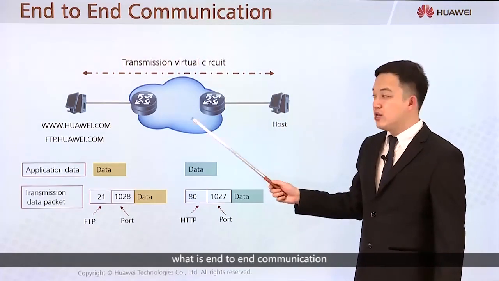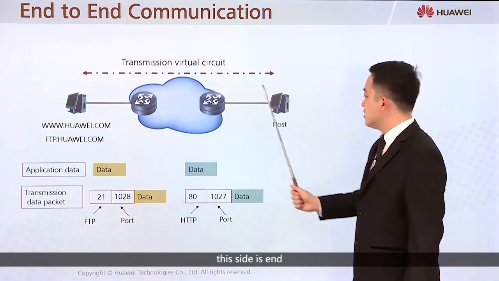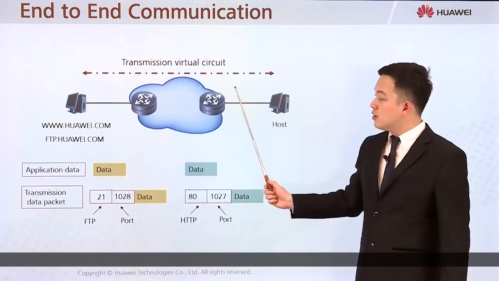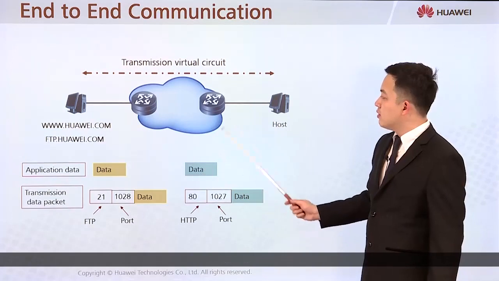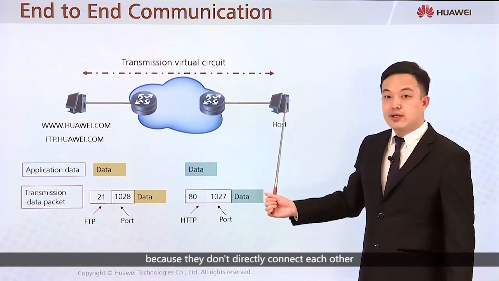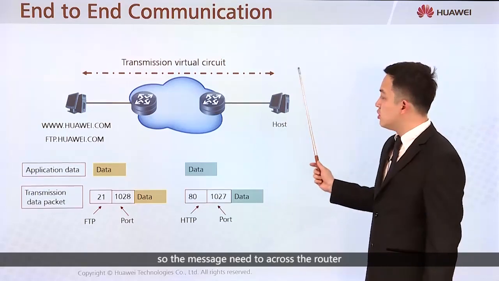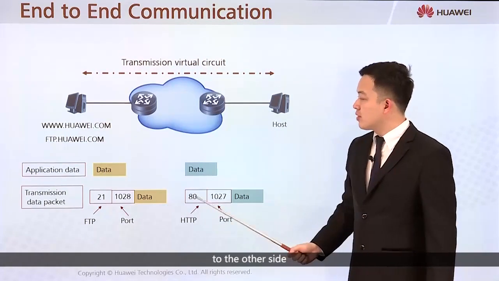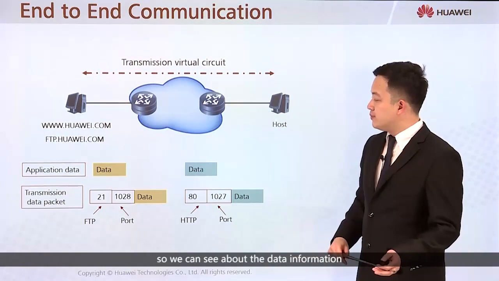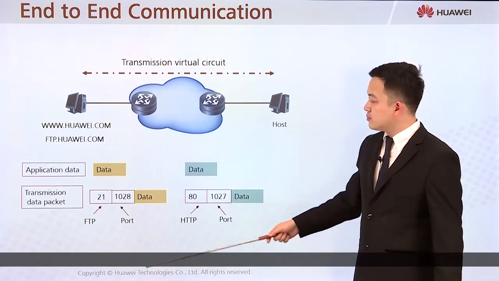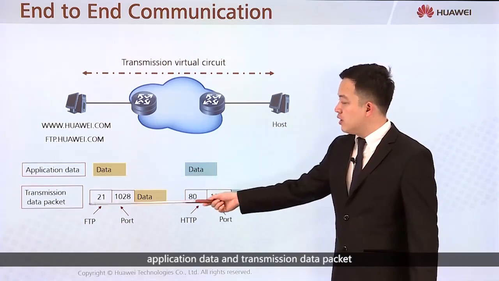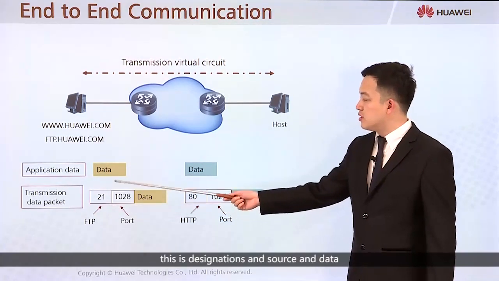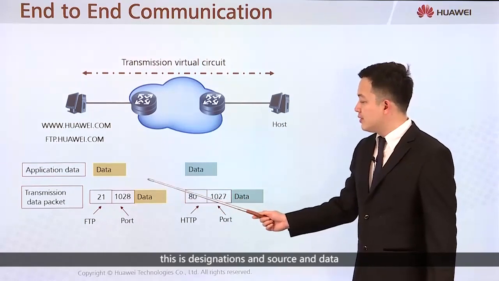End-to-end communication. What is end-to-end communication? This side is an end, and this side is an end. If they want to communicate with each other, just like this example, because they don't directly connect to each other, the message needs to cross the routers and the whole network to the other side. So we can see the application data and the transmission data packet with the port numbers: destination, source and data.